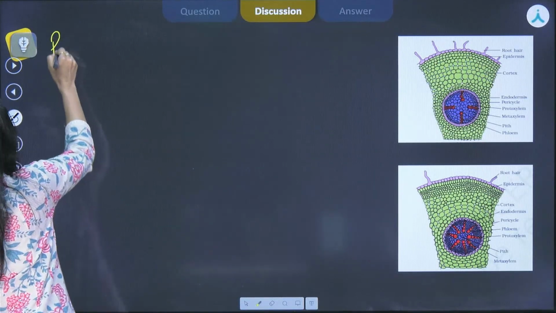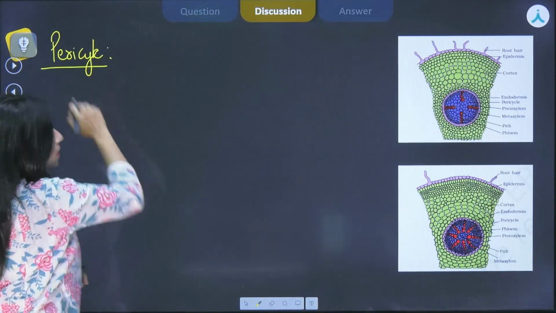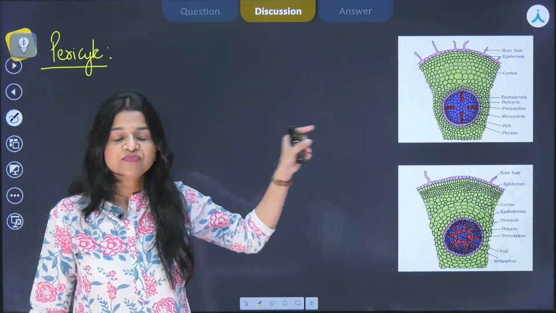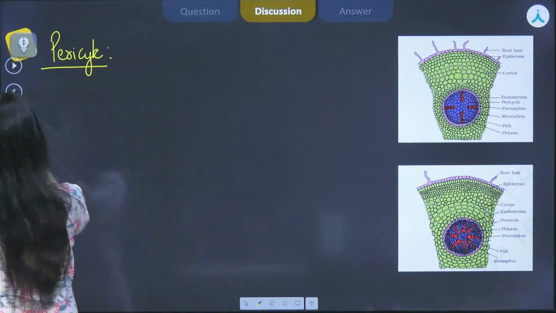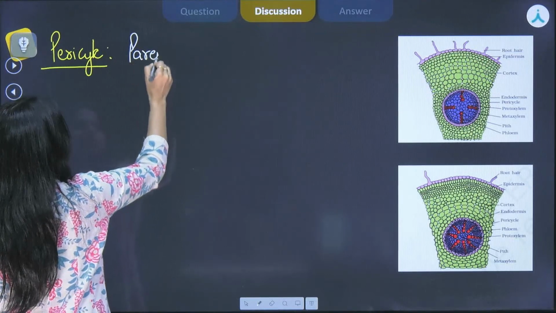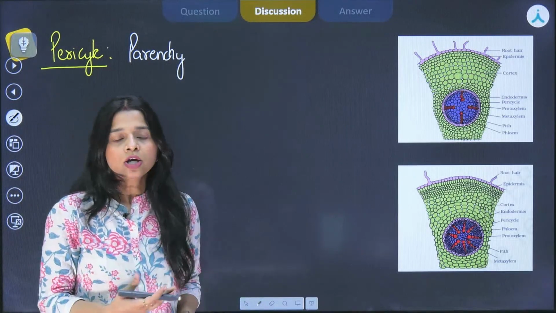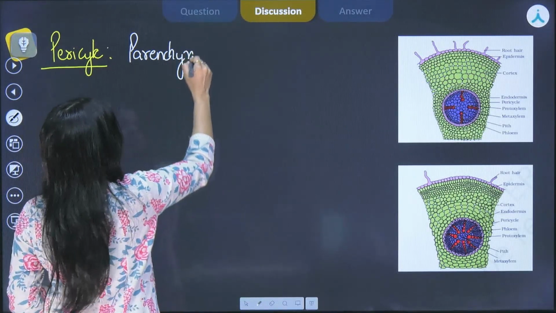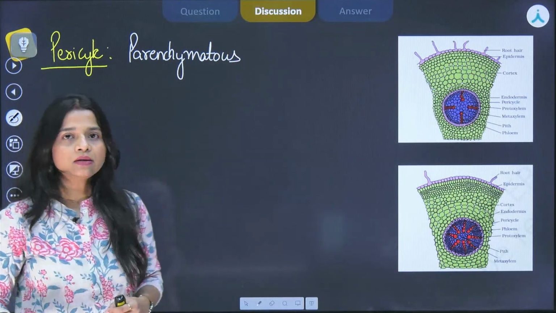Now, pericycle, if we consider the pericycle of the dicot root, this is having a very important function. First of all, it is parenchymatous. Again, it is made up of parenchymatous cells. We are speaking about roots, so there will be the layers that are mostly parenchymatous in origin only.